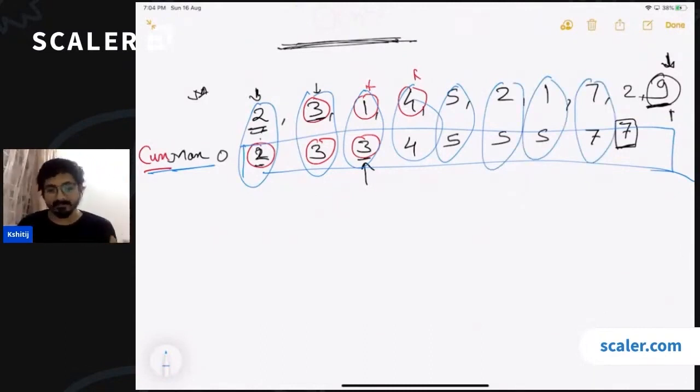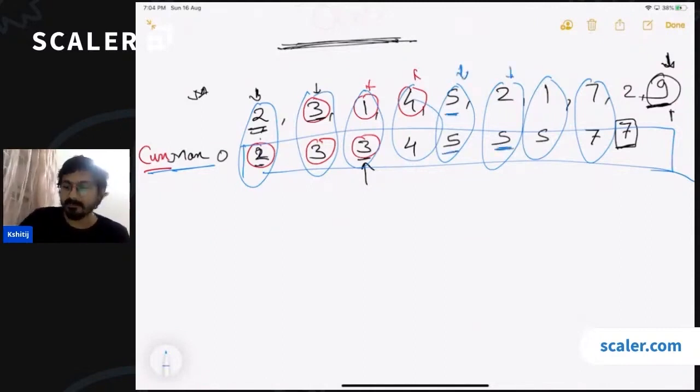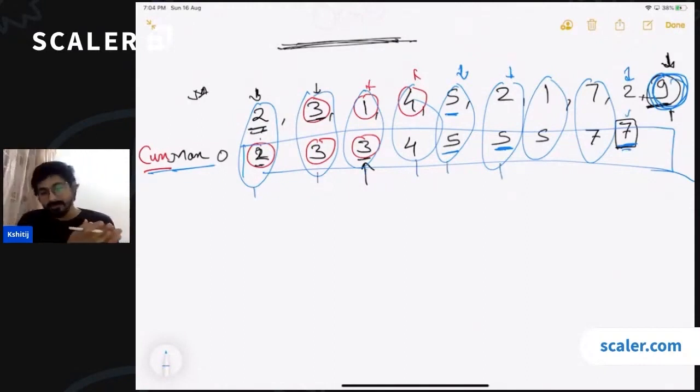Is this making sense? Till this point, 5 is the maximum. Till this point, again 5 is the maximum, right? Till this point, 7 is the maximum. So while you are calculating the maximum value for the last bar, you have not only calculated the maximum on the left for the last, but you have also calculated the maximum for each and every index. So in a single iteration, we have the values of left max for each and every value.